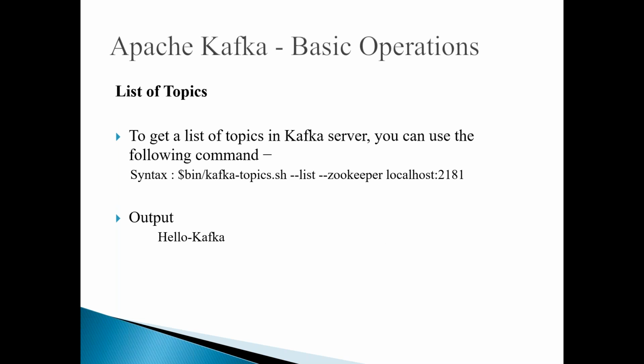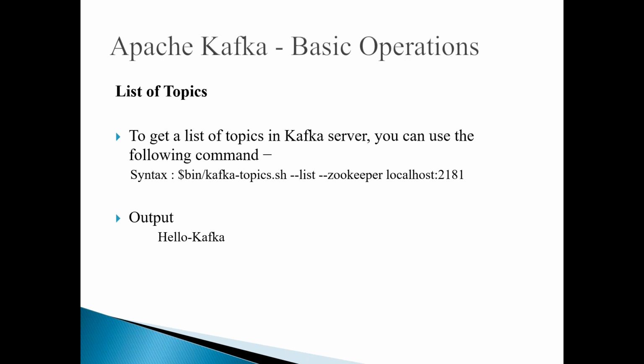Suppose you are not sure how many topics are associated with that broker, you can see the list of topics. To get a list of topics in the Kafka server, you can use the kafka-topics --list command.